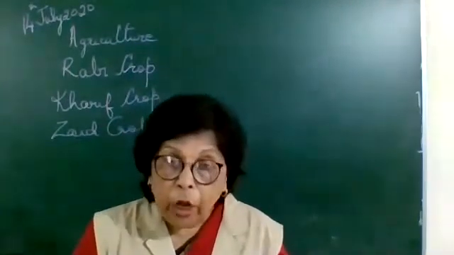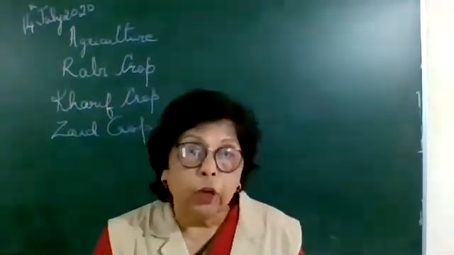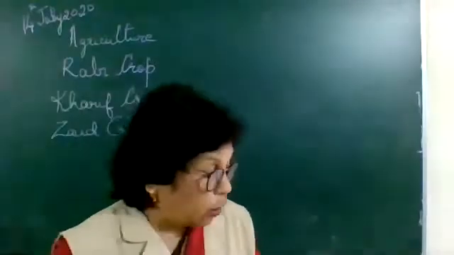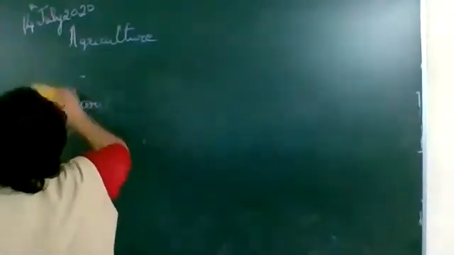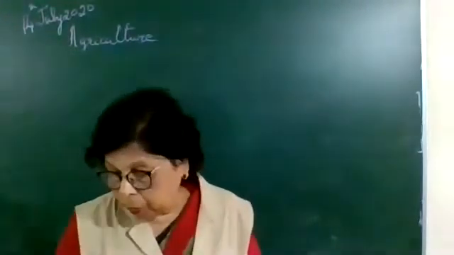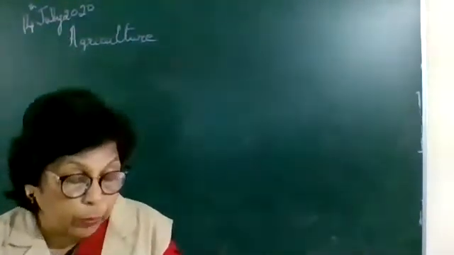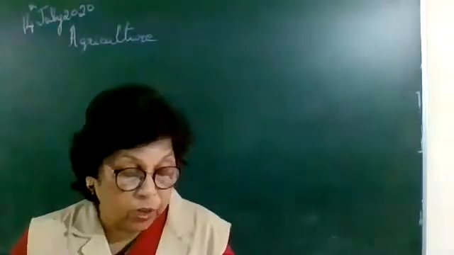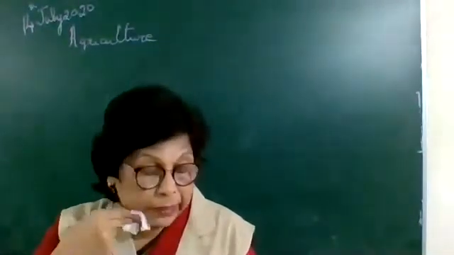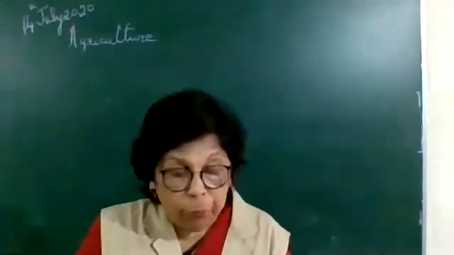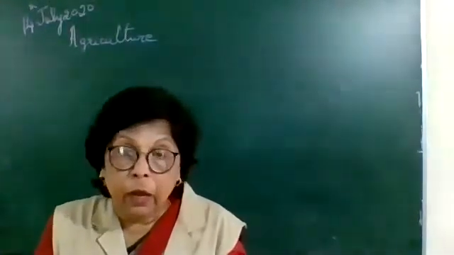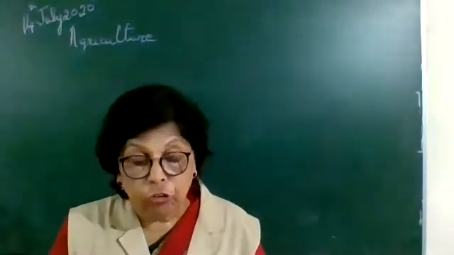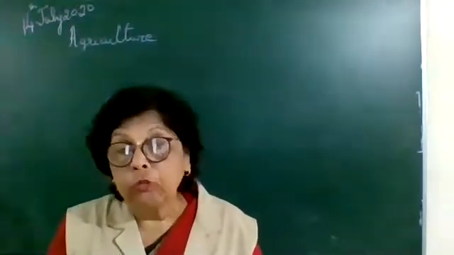Now, before the next paragraph, write Zaid crop. Now, please take down. First point, in between Rabi and Kharif season, there is a short season during summer known as Zaid season. Number 2 point, crops produced during Zaid are watermelon, muskmelon, cucumber, vegetables.